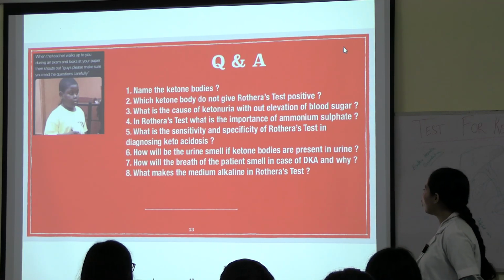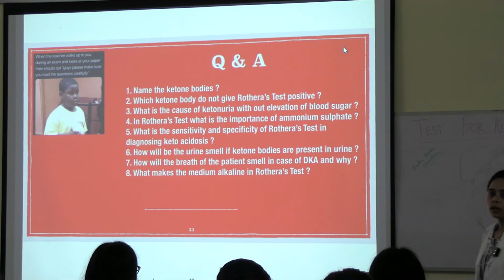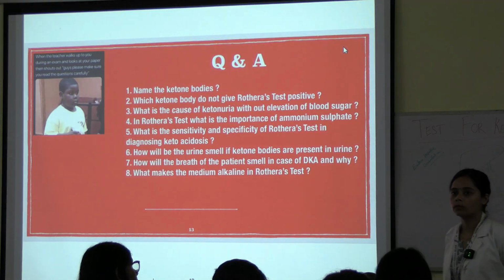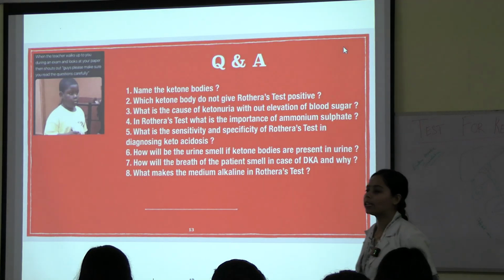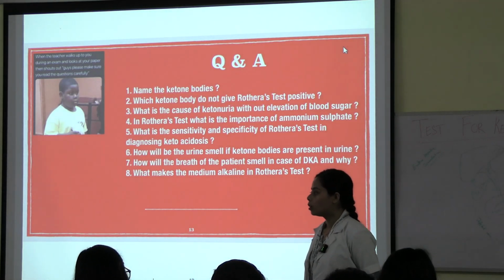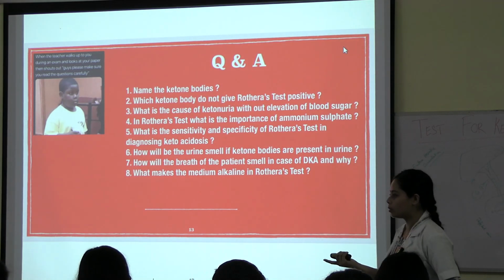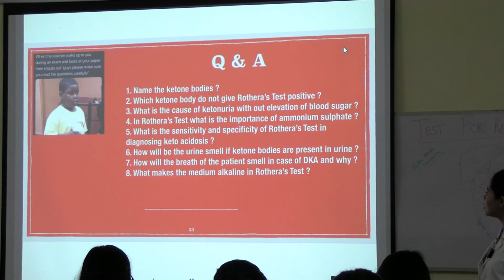How will the breath of the patient smell in case of ketoacidosis and why? Fruity and sweet odor. The breath of the patient will have a fruity and sweet odor. Why? Particularly which one? Acetone, yes. That is also known as acidotic breath. When you are in practice, you will say acidotic breath, not fruity, sweet smelling. What makes the medium alkaline in Rothera's test?